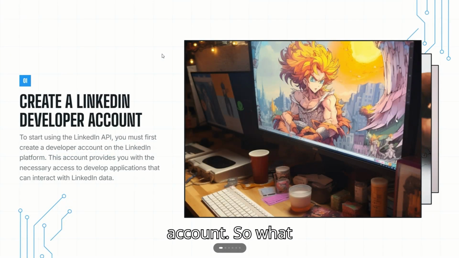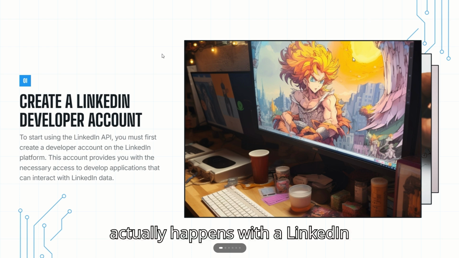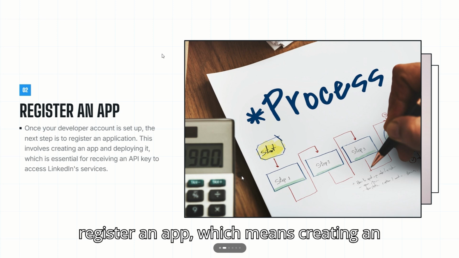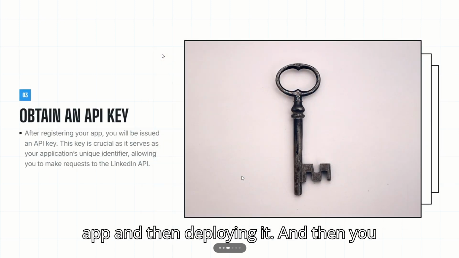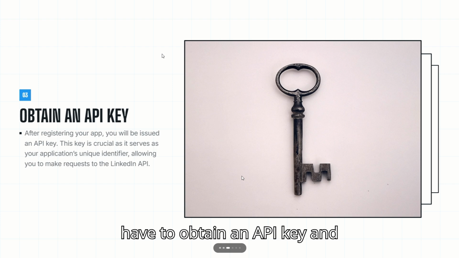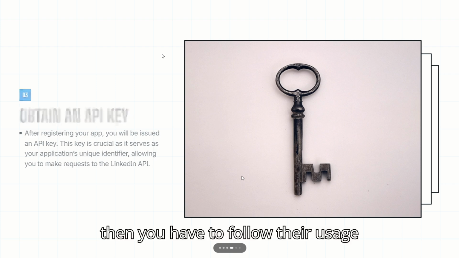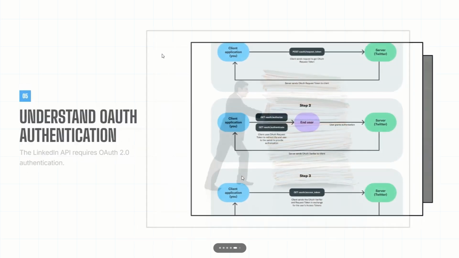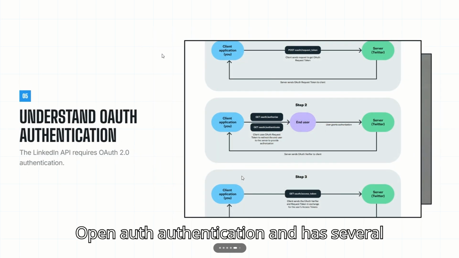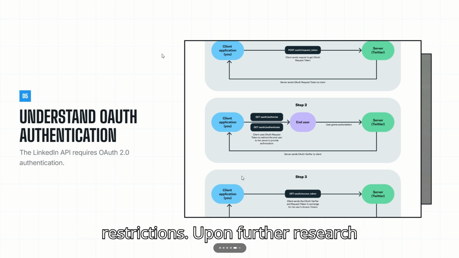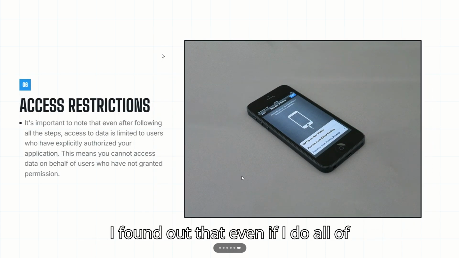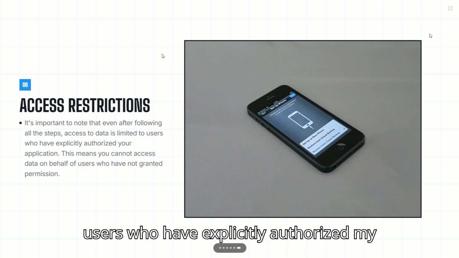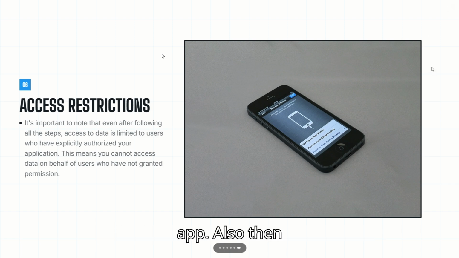So, what actually happens with a LinkedIn developer account is that you need to register an app, which means creating an app and then deploying it. And then you have to obtain an API key, and then you have to follow their usage policies. Also, the API requires OAuth authentication and has several restrictions. Upon further research, I found out that even if I do all of this, I can only access data for the users who have explicitly authorized my app.